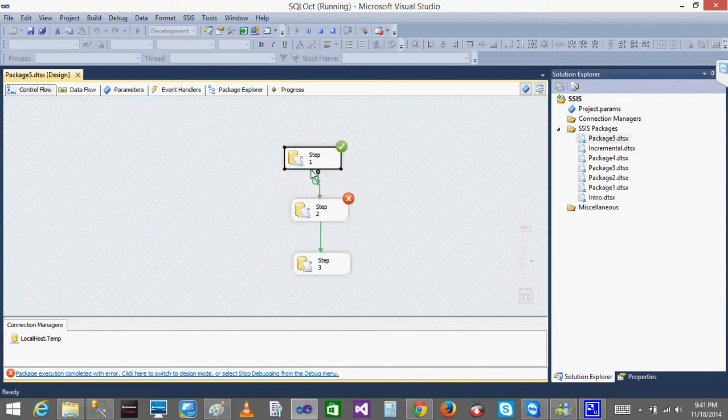First it will execute, then the arrow points to the second step, so the second step executes, then the arrow points to the third step, and then the third step executes. But since the second step has an error, it is not allowing me to go to the third step. My scenario is that whether the second step fails or succeeds, I don't worry. I need to execute the third step.